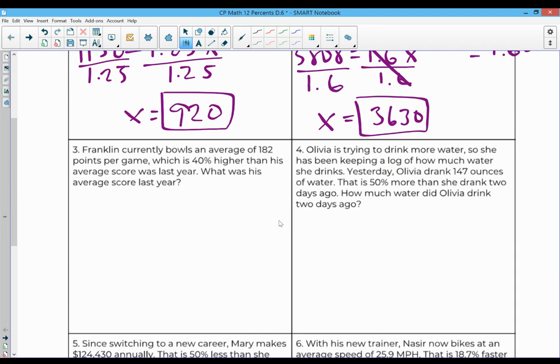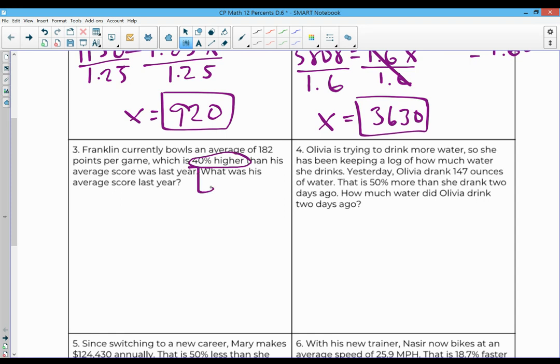All right. Franklin currently bowls an average of 182 points per game, which is 40% higher than his average score was last year. Oh, really putting in work. What was his average score last year? Okay.